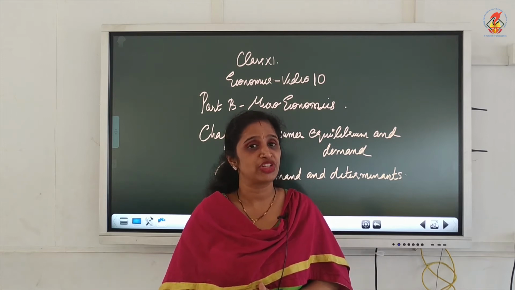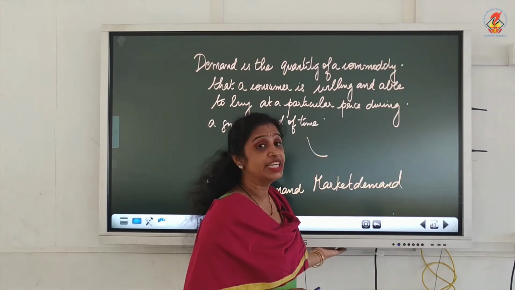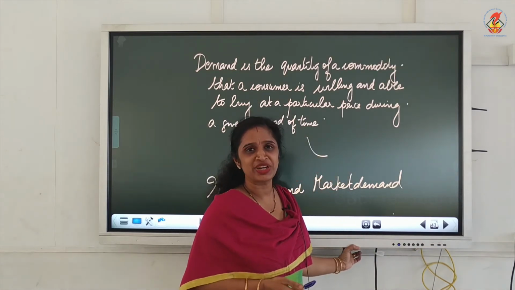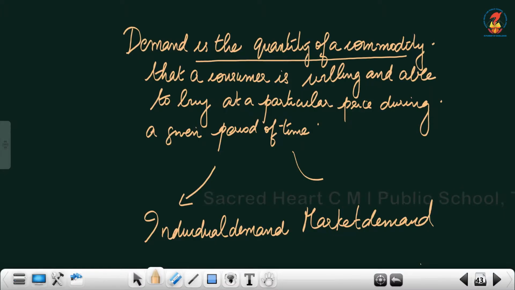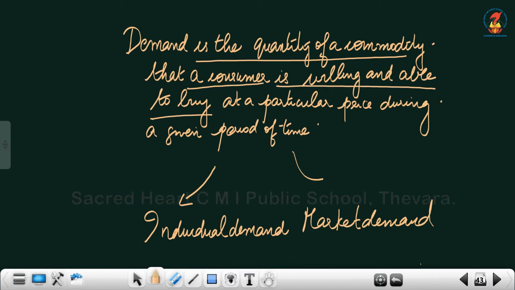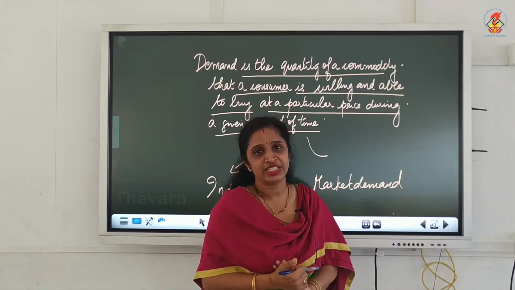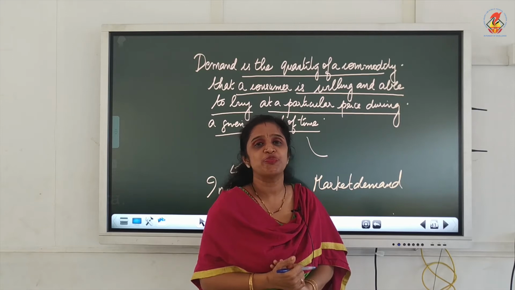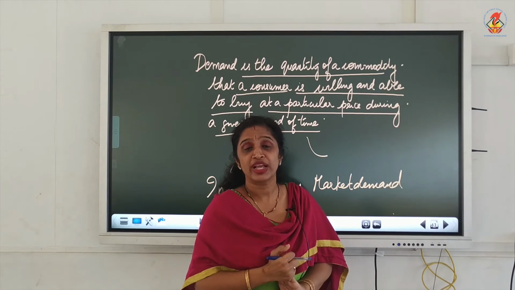Let us move on to the definition of demand. Now, what is a demand? We all demand commodity, but what is the definition of demand? Demand is the quantity of a commodity that a consumer is willing and able to buy at a particular price during a given period of time. During a given period of time, how many quantities of a commodity that a consumer is willing to buy and able to buy at a particular price is known as demand.